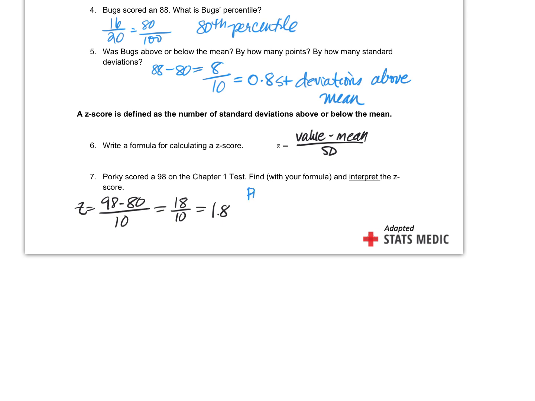I would say Porky's score of 98 is 1.8 standard deviations above the mean.